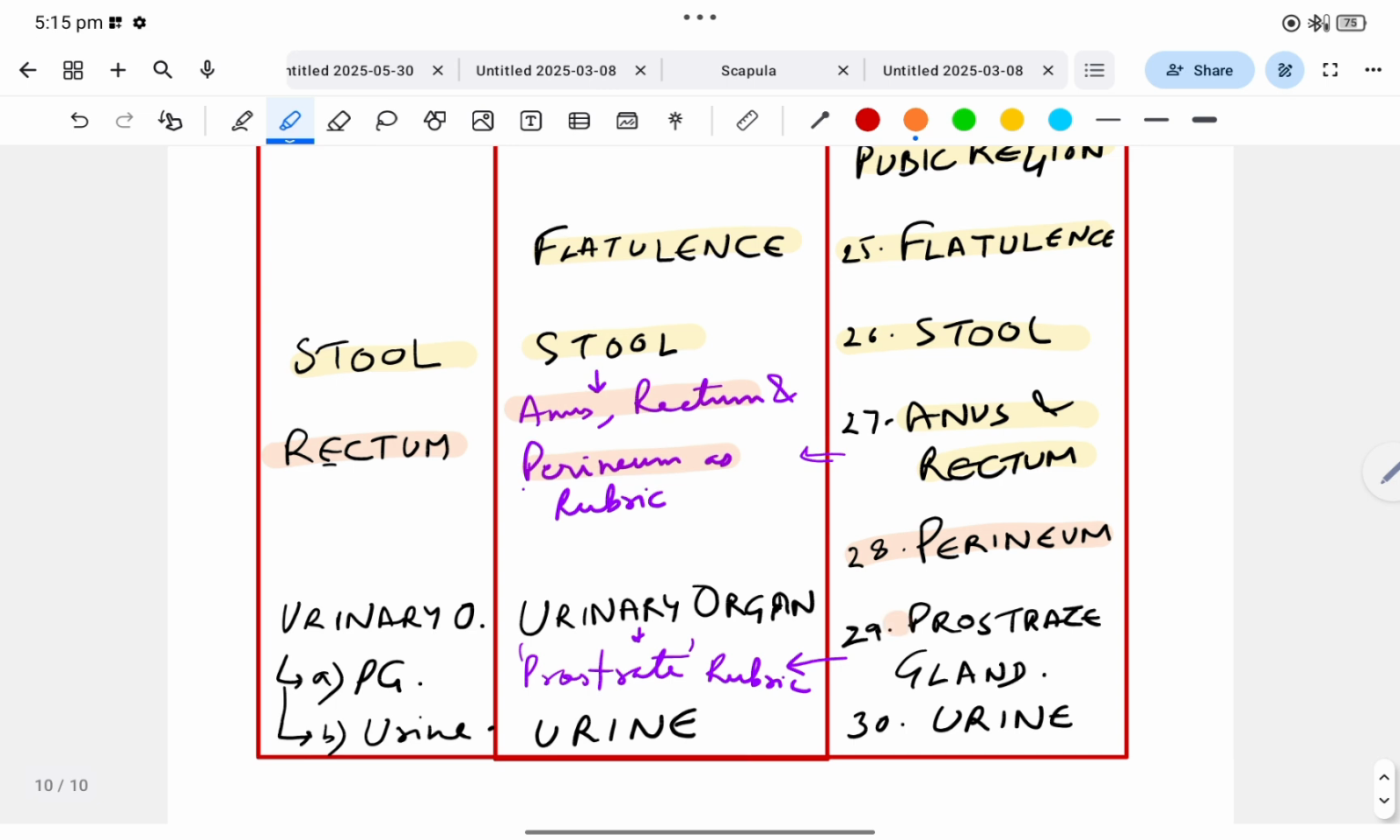Then comes the prostate gland, 29th chapter. In BTPP, prostate is a rubric under chapter urinary organ, and in Kent, urinary organ has subchapters prostate gland and urine. In BBCR, urine chapter is present. In BTPP also urine chapter is there, but in Kent, urine is a chapter under urinary organ, or it can be said as subchapter.